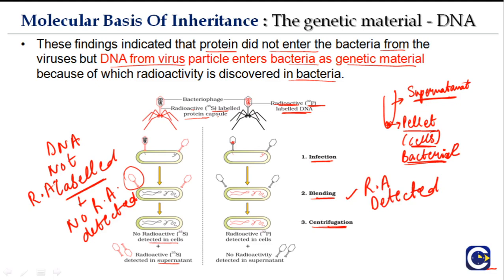So these findings indicate that protein did not enter the bacteria from the viruses, but DNA from the virus particle enters bacteria as genetic material. Okay, here protein did not enter. In both cases, DNA enters because we now know that DNA is the genetic material. So there was no radioactivity detected here, but activity was detected here. And that is why radioactivity was discovered in this set of bacteria where the DNA was labeled.